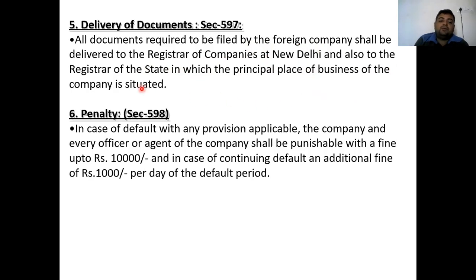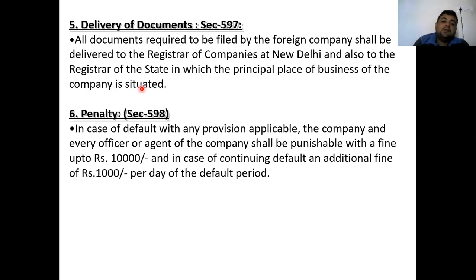Next, and to the registrar of the state in which the principal place of business of the company is situated. For example, a company has established its plant in HP, that is Himachal Pradesh, and that company belongs to Germany. So if they are having their plant in Himachal, the first thing they have to do is file all the things with the registrar of companies in New Delhi. That is the main central office which is controlling all the states. And second is with the registrar of companies in the particular state where the principal business of the company is situated. For example, here we have taken Himachal Pradesh. So if it is in Himachal, then it will be known as the principal place of business where the company is situated.